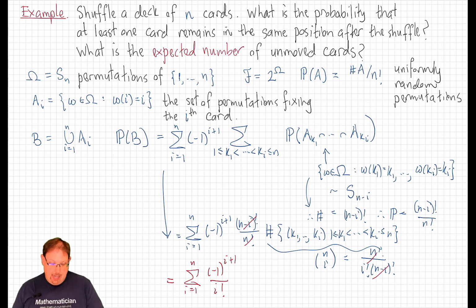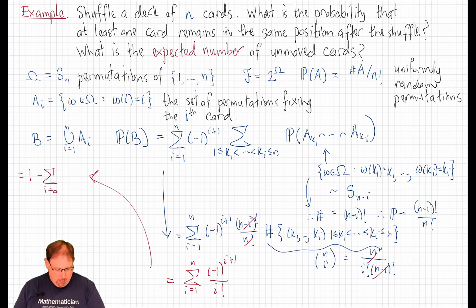That's the exact answer. And if we'd like to put a 0 back in and start this sum at i equals 0 instead, we can write this as 1 minus the sum, i going from 0 up to n, of (minus 1) to the i over i factorial.